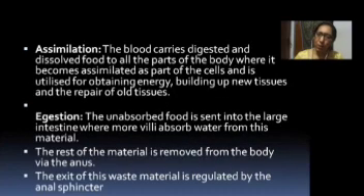Then, after the absorption process, it is the assimilation process. Assimilation, where the blood carries digested and dissolved food to all the parts of the body, where it becomes assimilated as part of the cells and utilized for obtaining energy, building up new tissues, and the repair of old tissues. Finally, the unabsorbed food is sent into the large intestine, where more villi absorb water from this material. The rest of the material is removed from the body via the anus.